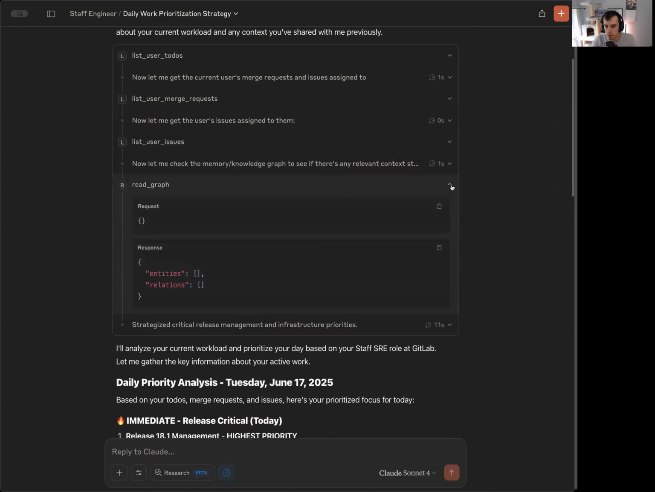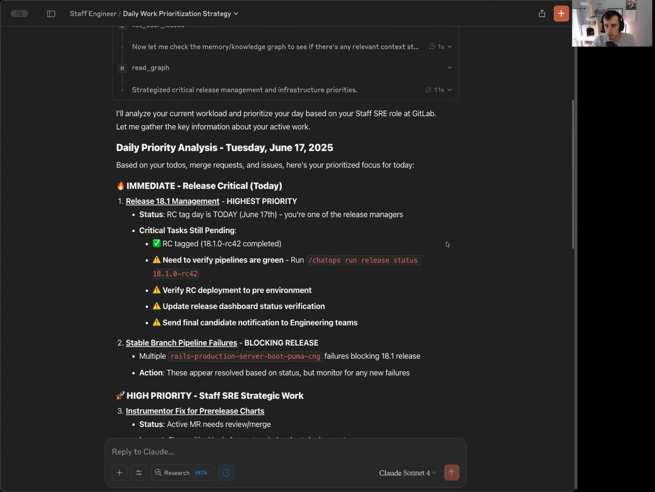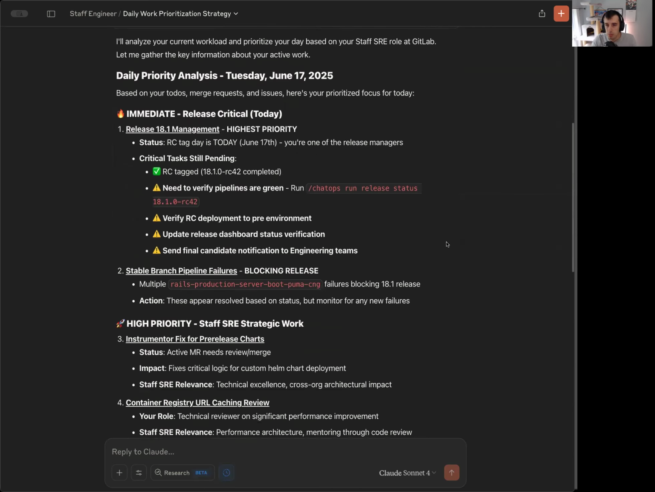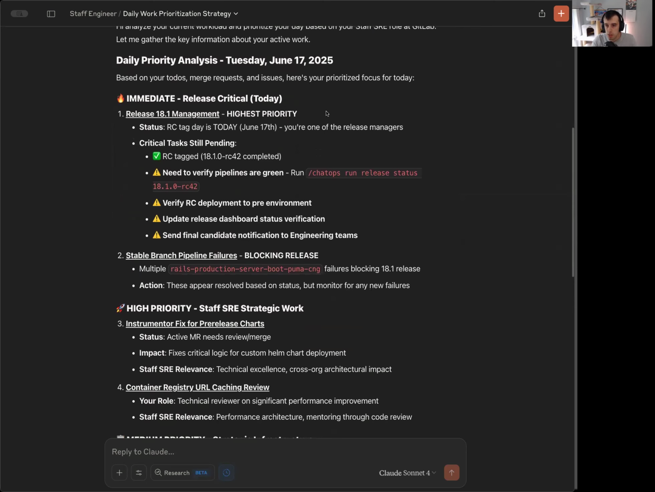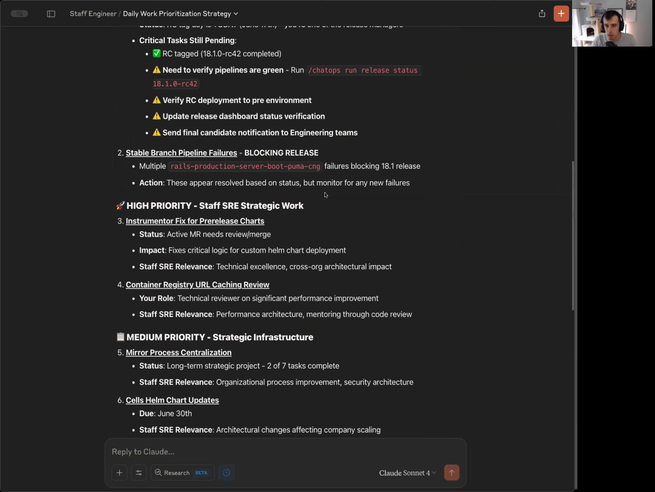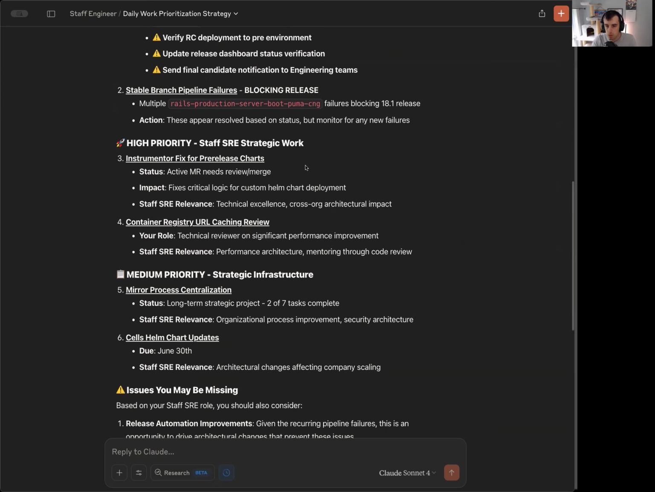But read graph, historically, yeah, I did not get a response. So I still need to do something with the memory MCP service, but that's for another day. Today, this is relatively accurate. Release management is my top priority today, so it's a good thing that I mentioned this. It looks like we have some stable branch failures, so I'll end up looking at those shortly afterwards.